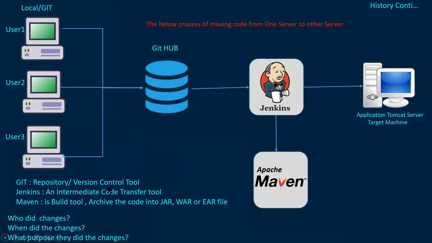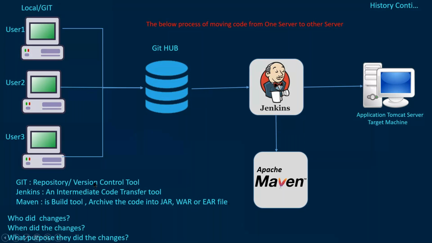Version control. What is version control? For example, multiple developers are working on the same requirement, the same application development. For example, in a project, 10 developers are working on the same project. One is developing the front end, the second the back end, the third and fourth are working on the database, and others are working on fixes, issues, plugins, patches, right? So who is doing what? How can we track who is doing what? By using a version control system.